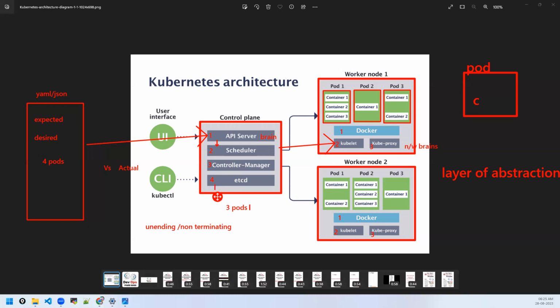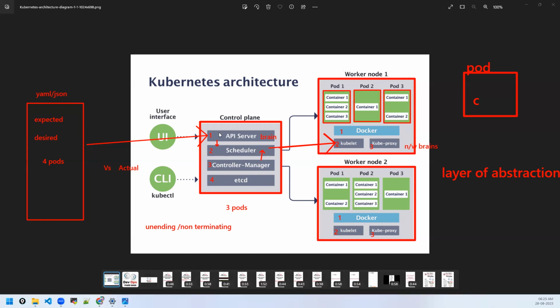When there is a difference, it should start a new pod, right? So it will run the watch loops, and whenever it notices the difference, it will send instructions again to the scheduler, because the scheduler has to schedule the new pod. Scheduler will again send them to kubelet. Kubelet will start a pod on the defined node, whether it's worker node 1 or worker node 2. So this is how these 3 components interact to perform the task.